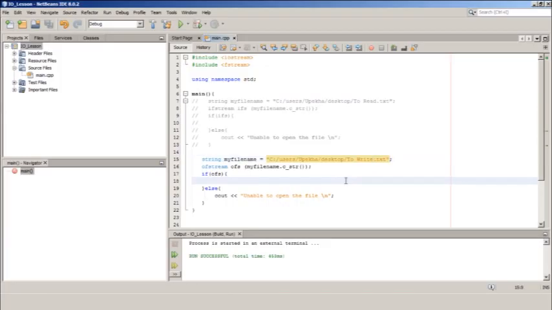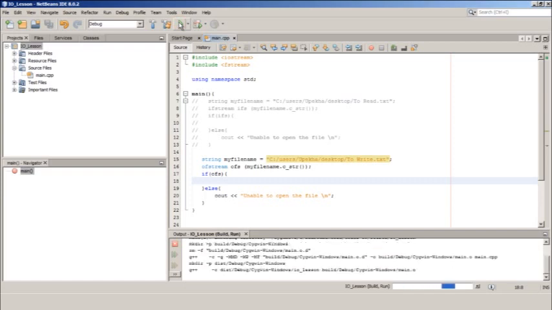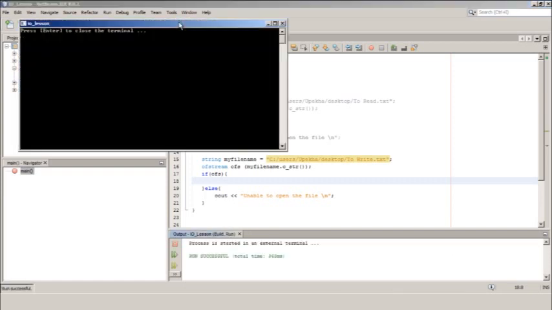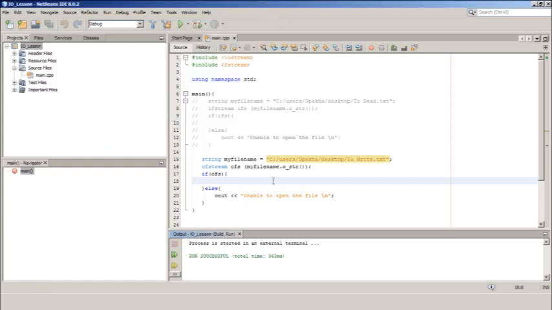Now let's try to execute this program. You can see it has no compile time or runtime errors. So that means our program is correct. This is the way we open a file for the purpose of writing on it. Now this program uses an existing file to write on it. But how about if we need to create a new file and write on it? You can do it with this same program.